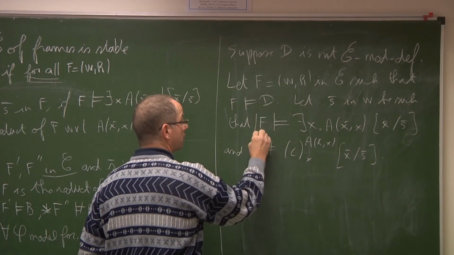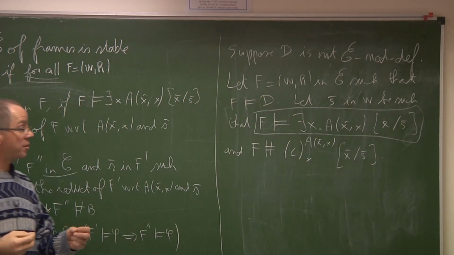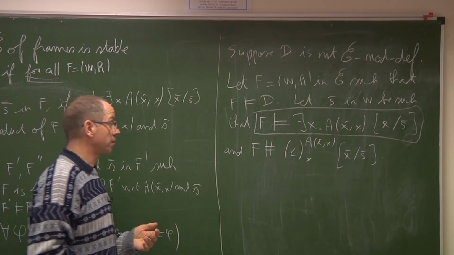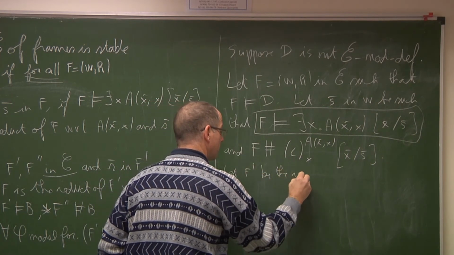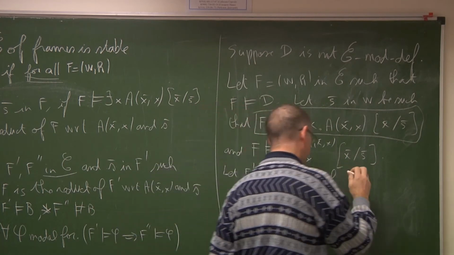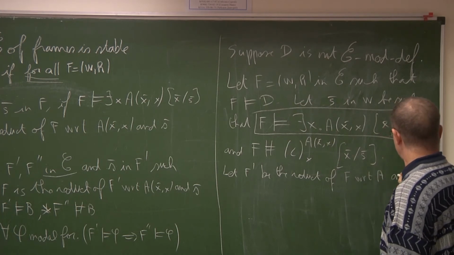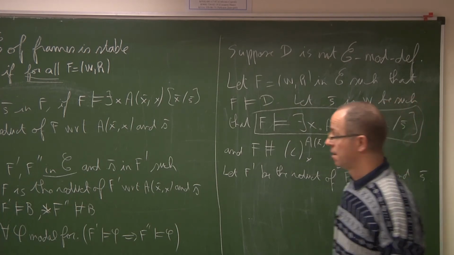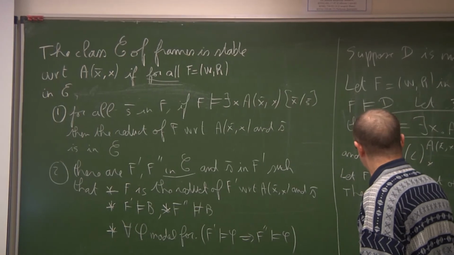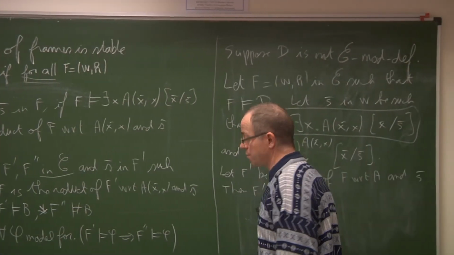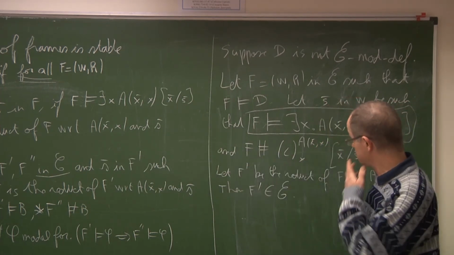This condition implies that the reduct of F with respect to A and S bar exists. It is non-empty. So let F prime be the reduct of F with respect to A and S bar. By means of the first condition of stability, F prime belongs to the class, because all reducts of a frame in a class C belong to the class C.